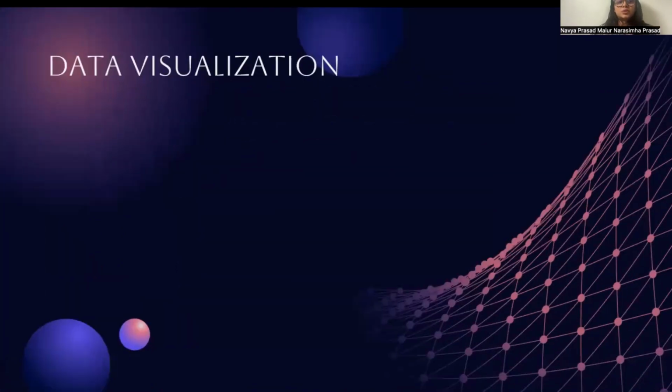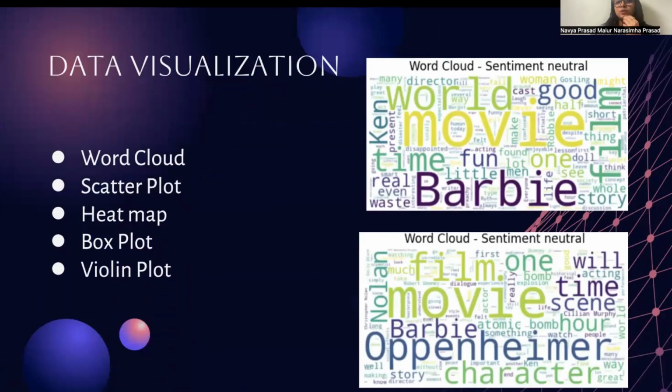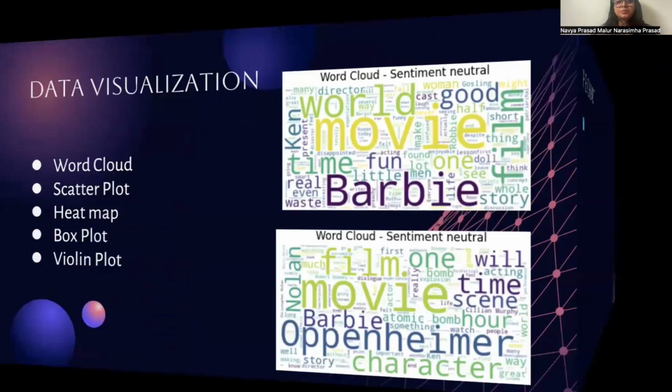Coming to data visualization, this is the word cloud. A word cloud basically gives the most commonly used words in different sentiment categories. Here we have this for the sentiment neutral. For the movie Barbie, we have some words like good, woman, Barbie. And for the movie Oppenheimer, we have time, scene, etc.